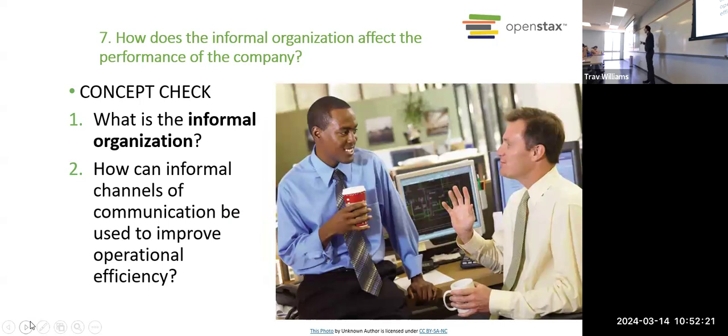At the workplace, you might be assigned to a certain work team, you might have a certain boss, but you get to decide who you chat with during lunch, or while you're working, or outside of work, or over text, right? You get to have some social interaction to some degree at work and outside of work. And you share information. That is the informal structure. Management doesn't control this. It just kind of happens on its own.